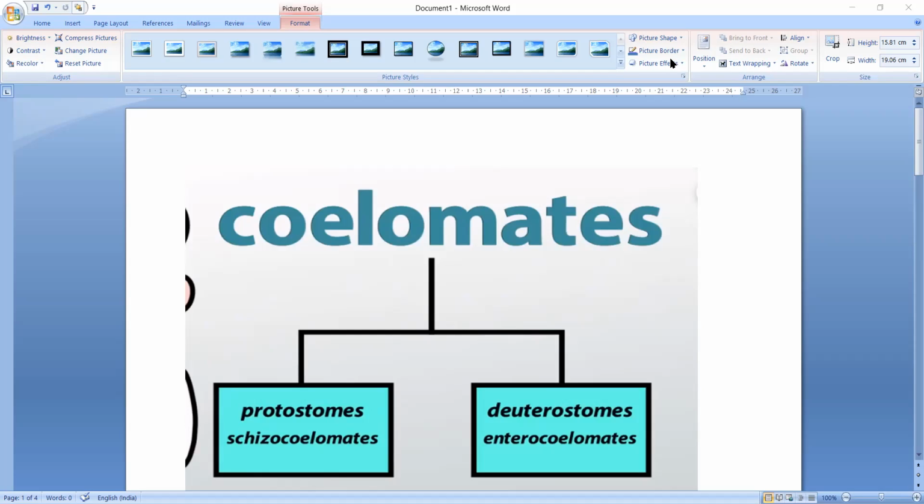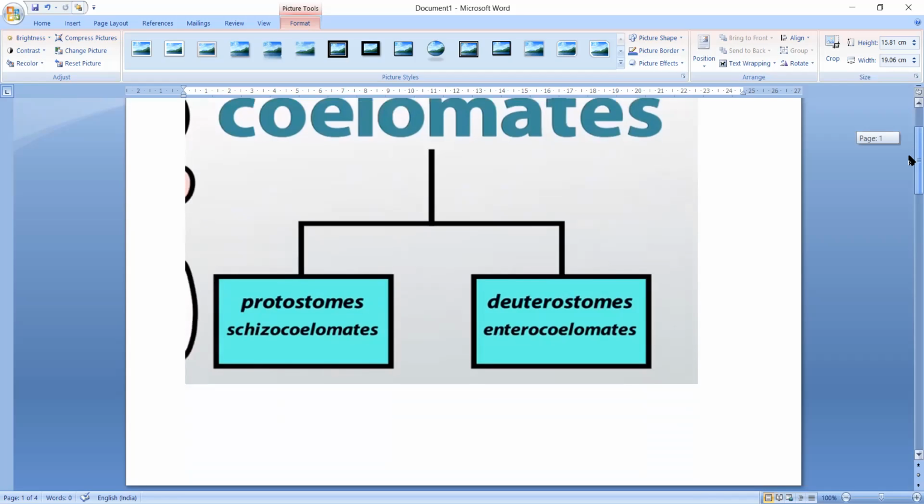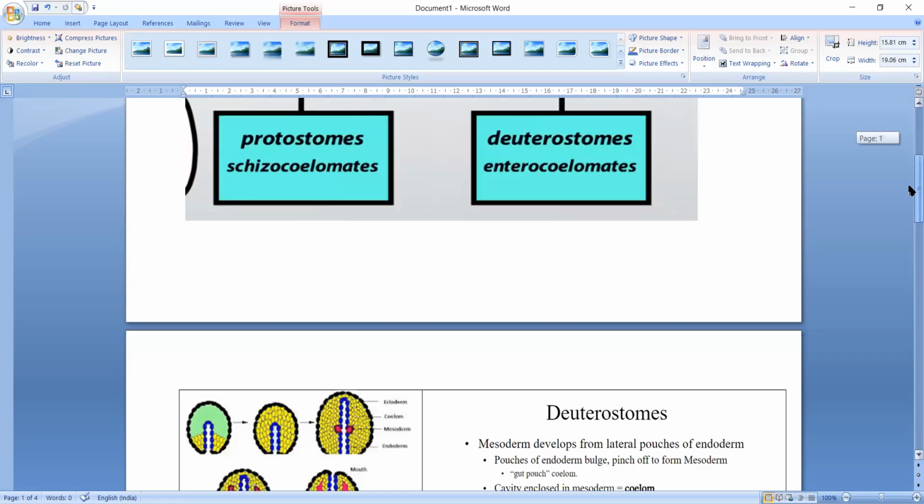So on the basis of the process of coelom formation, the organisms are classified into two basic types: protostomia, which are schizocoelomates, and deuterostomia, which are enterocoelomates. So enterocoelomates and schizocoelomates, the animals are classified on the basis of the process of coelom formation. We will see,